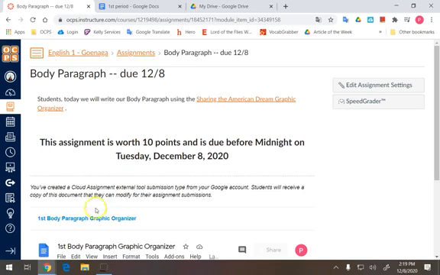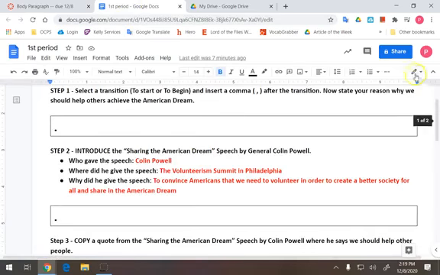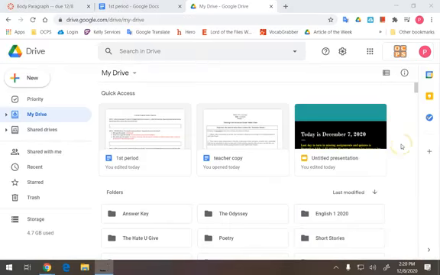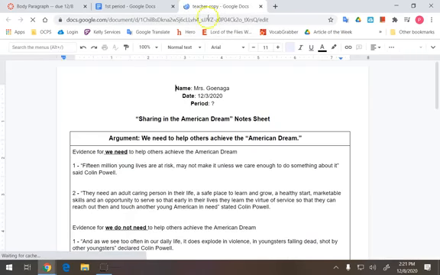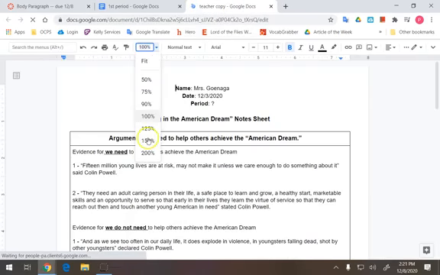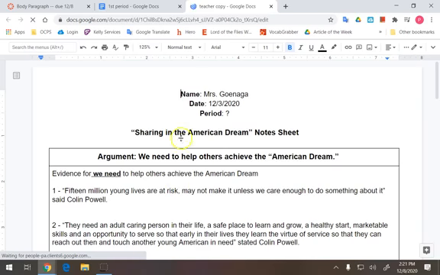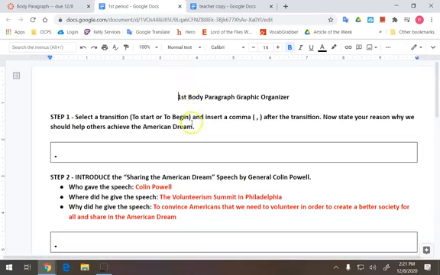So what I'm going to have you do is open up the first body paragraph graphic organizer, and this is what it looks like. I'm also going to have you open up the Sharing the American Dream graphic organizer from last week. It should be on your Google Drive, and you're going to have one open in one tab and the other open in the other tab, so we don't have to copy and paste it, okay? So at this point we're going to start on our first body graphic organizer.